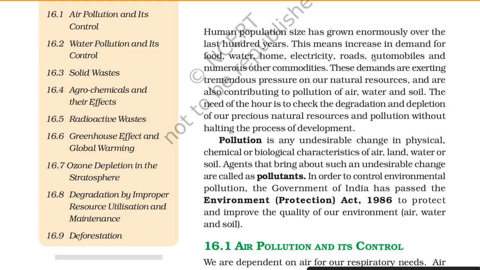Pollution is any undesirable change in physical, chemical or biological characteristics of air, land, water or soil. Agents that bring about such an undesirable change are called as pollutants. In order to control environmental pollution, the Government of India has passed the Environment Protection Act 1986 to protect and improve the quality of our environment, air, water and soil.